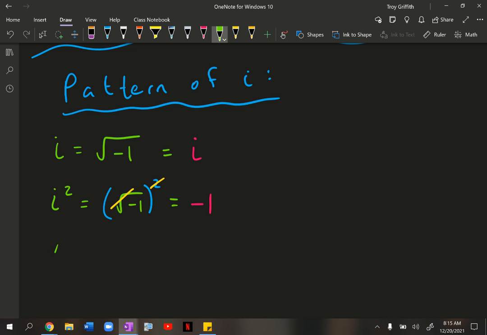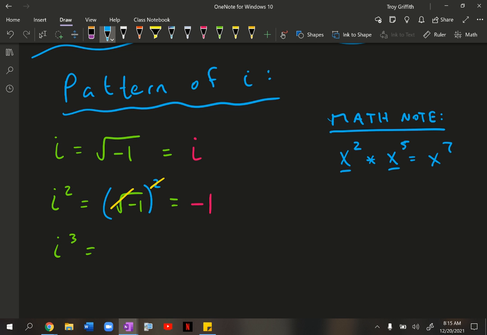All right, on to the next one. Next one would be i cubed. Let me go off to the side here and do a little math note. You've learned this, not necessarily in my class, but you definitely learned this in pre-algebra, algebra 1, algebra 2, and geometry. If I take something like x squared and multiply it by, say, x to the 5th, what do I do with these exponents? If this is 2 x's and this is 5 x's and I'm multiplying them all together, I'm multiplying 7 x's together. So what I do here is I take the exponents and I add them.